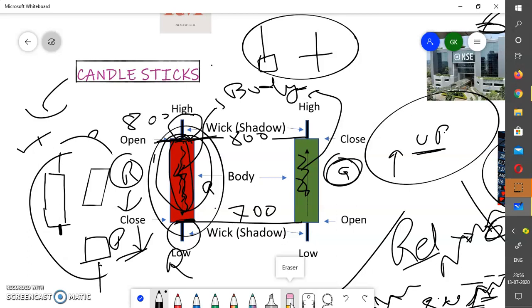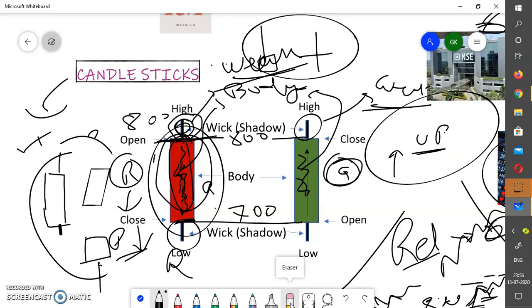Why is it a shadow? Because here the price movement is not sustainable. It's not strong. It's a weak movement. This shadow is called a weak movement, and this is a strong movement. Strong representation of price, weak representation of price. So this is the shadow.